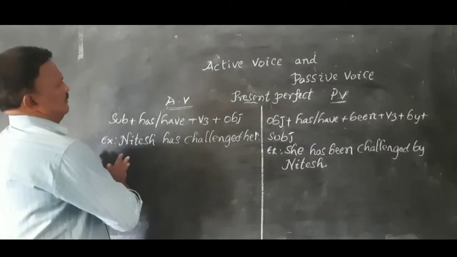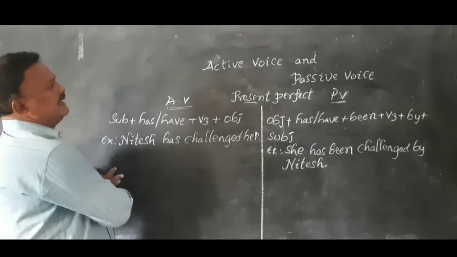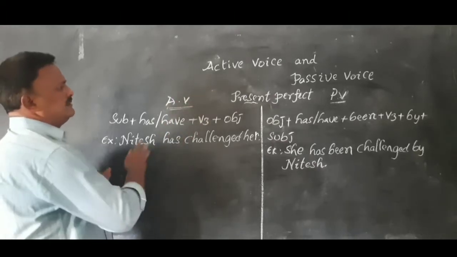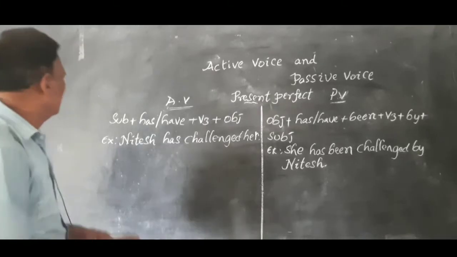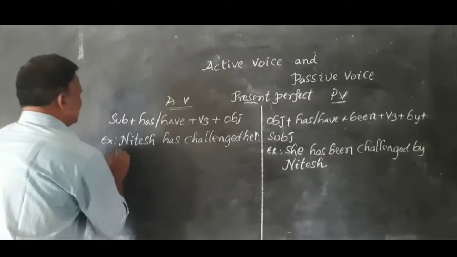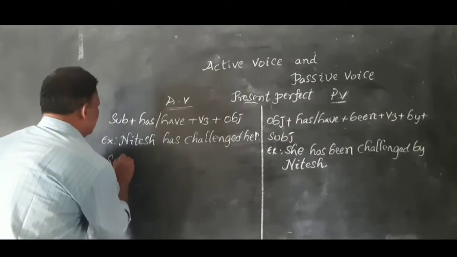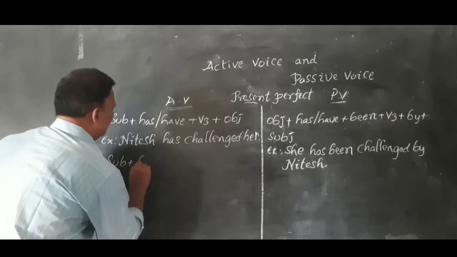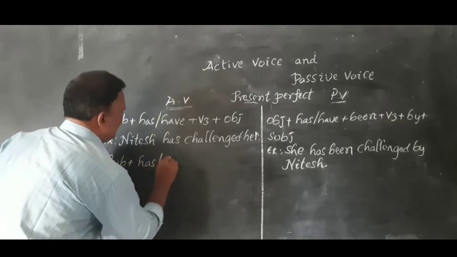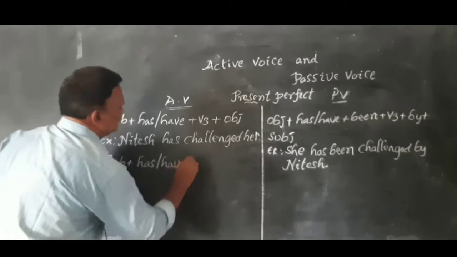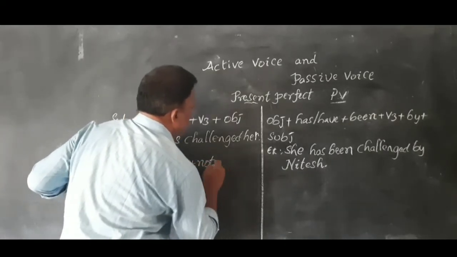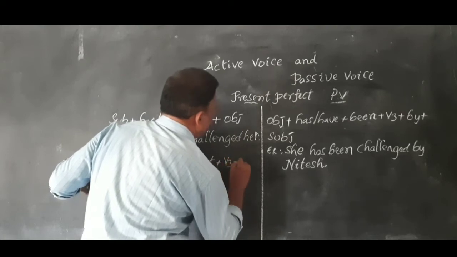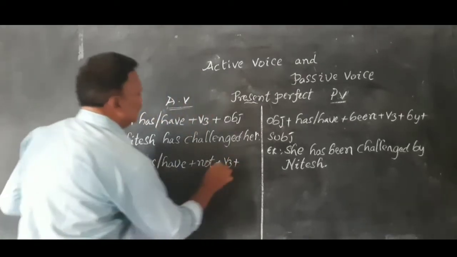Now, the negative sentence in active voice in present perfect. What is the structure? Subject plus has or have plus not plus V3 plus object.